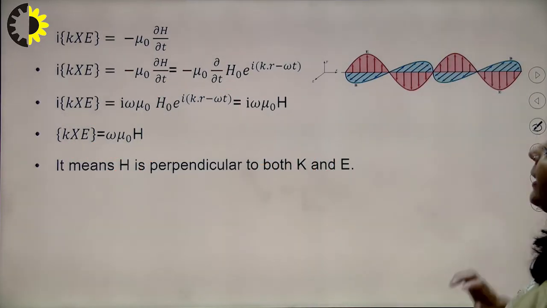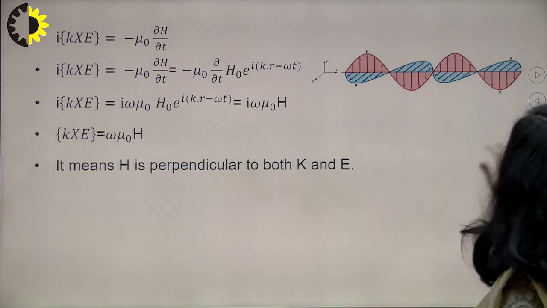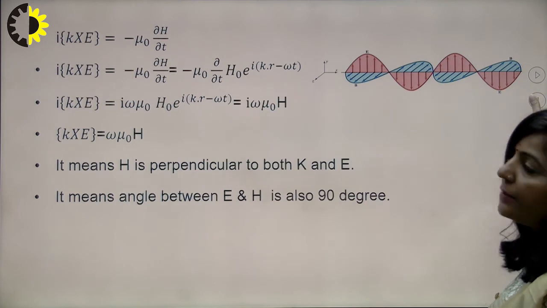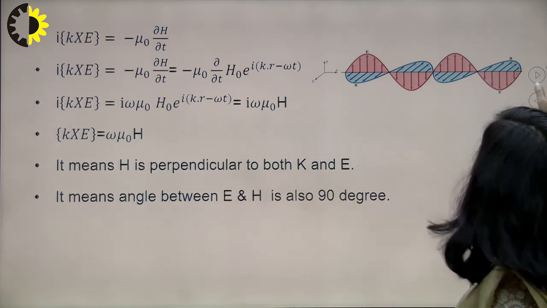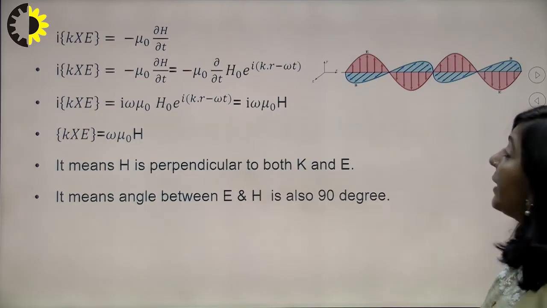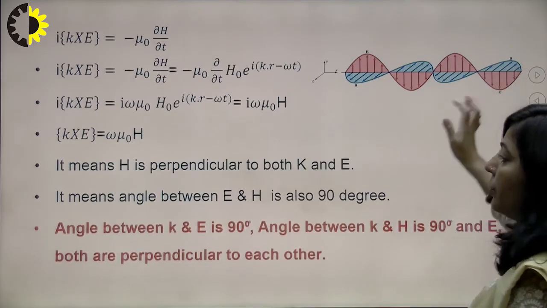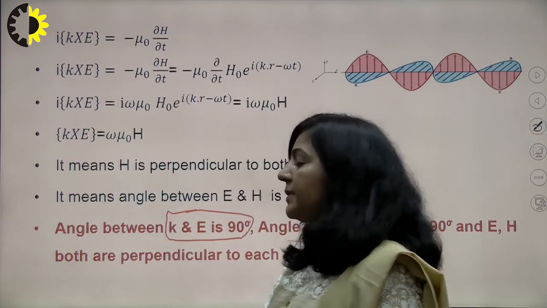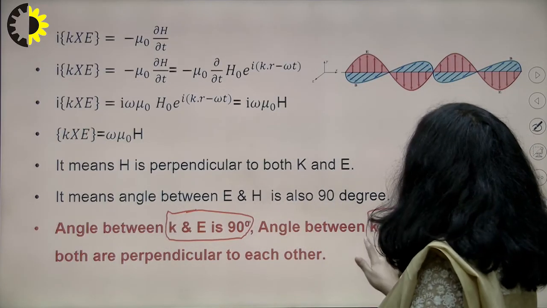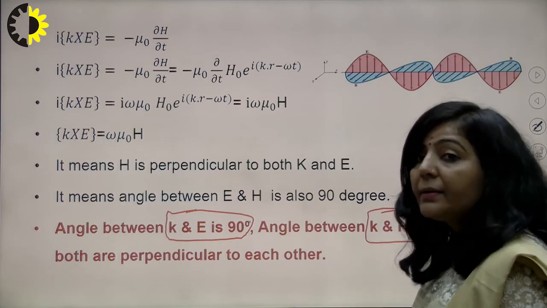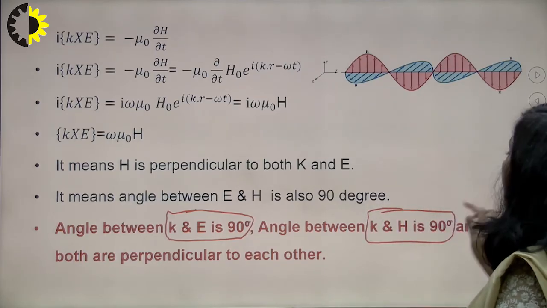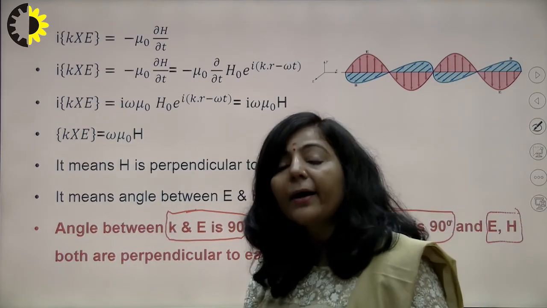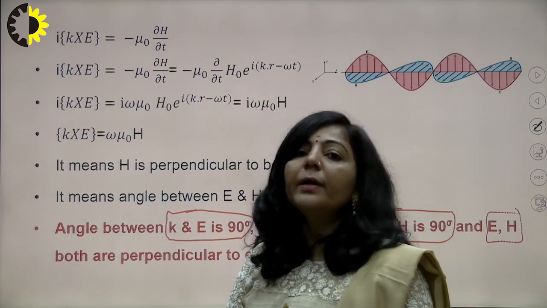It means h is perpendicular to both k and E. So it means the angle between E and h is also 90 degrees. So that was the only thing left, that we have to prove that the angle between E and h is also 90. So three conclusions are there. First one, the angle between k and E is 90. Second one, the angle between k and h is 90. And the third one, the angle between E and h is also 90 degrees. It means electromagnetic radiations are transverse in nature, in vacuum, in free space.